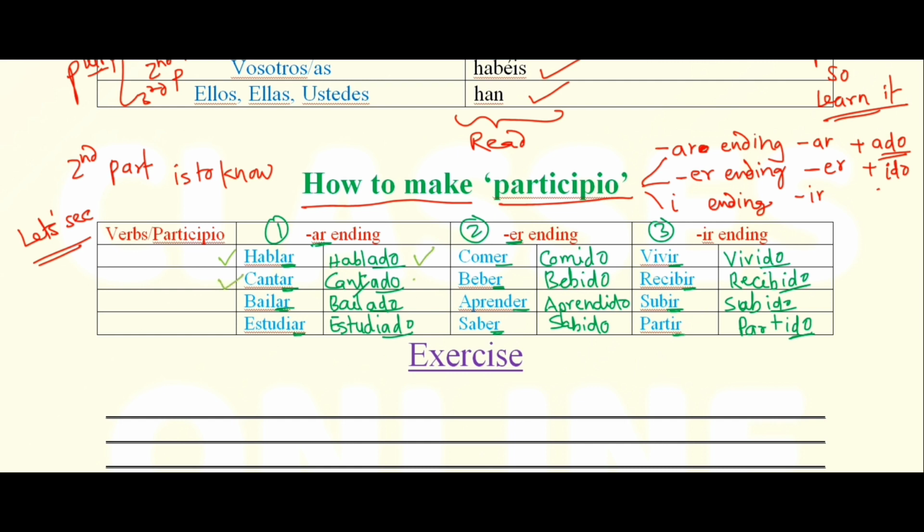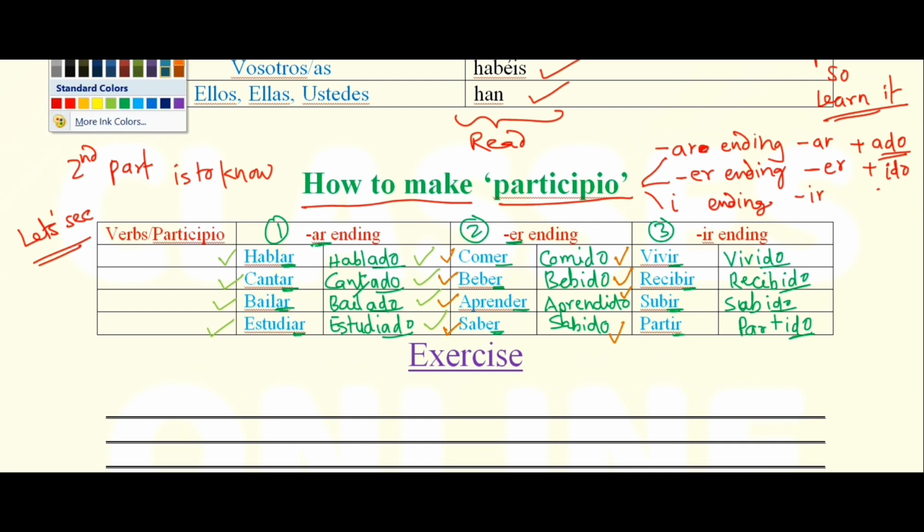And after this, just read once: hablar, hablado, cantar, cantado, bailar, bailado, estudiar, estudiado. Comer, comido, in red, comer, comido, beber, bebido, aprender, aprendido, saber, sabido.